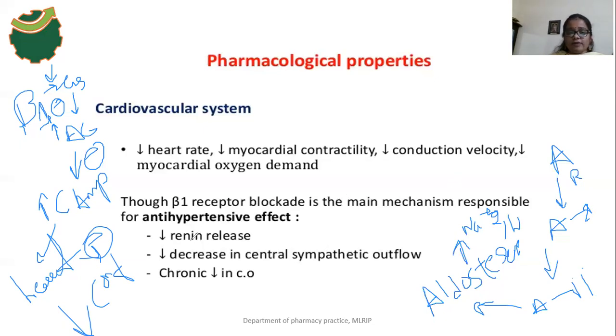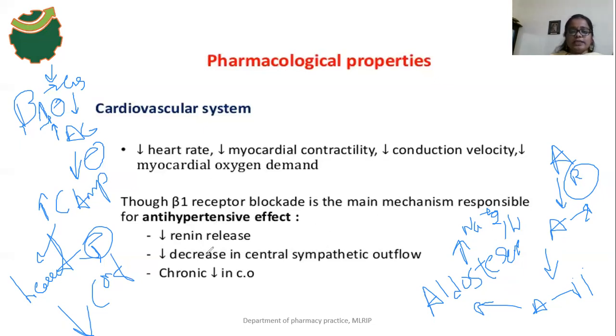So our antihypertensive drug propranolol inhibits the release of renin. As a result of inhibition of renin, there is no conversion of angiotensinogen to angiotensin 1, and no conversion of angiotensin 1 to angiotensin 2. There is no vasoconstriction effect, and no release of aldosterone, so there is no reabsorption of sodium and water. So it decreases the blood pressure.